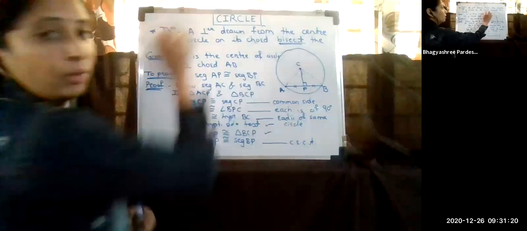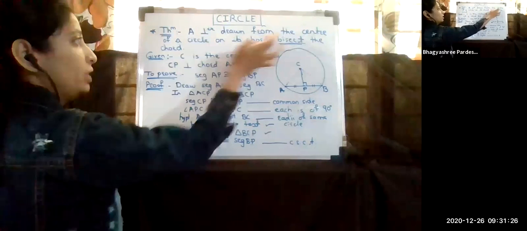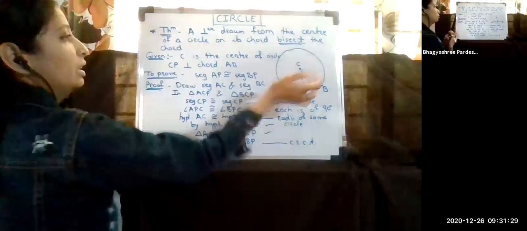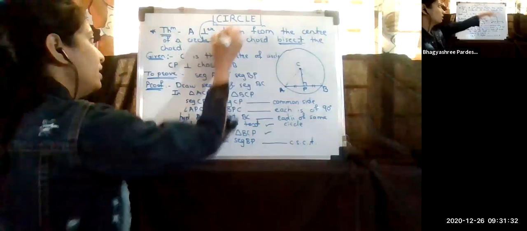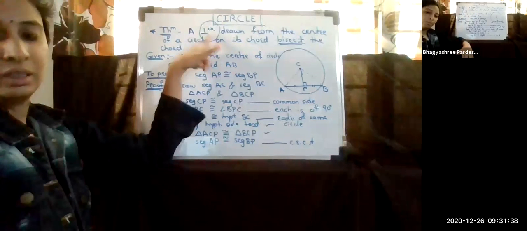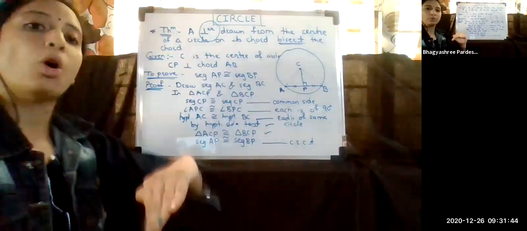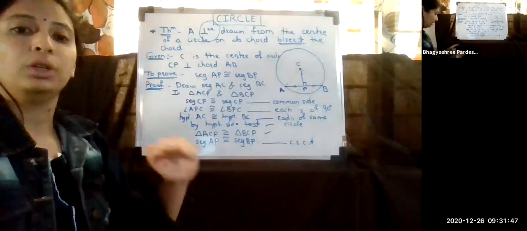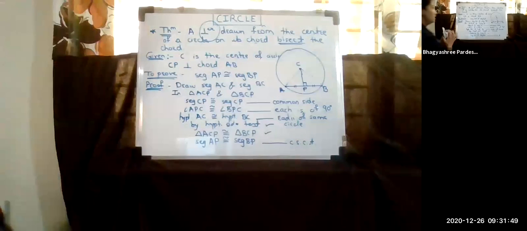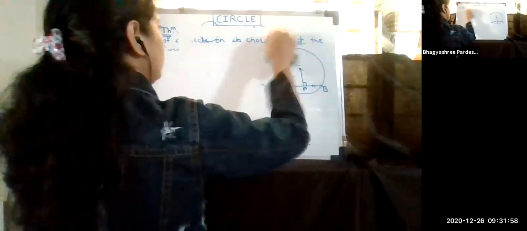Means in that theorem, the reverse thing was happening. Here a bisected chord is given. We are given a distance from the center, and we have to show that it is perpendicular. Means we are going from back to first, from back to top. That means we are doing the converse of that theorem. So that is called the converse here. So let me write that statement here. We're not going to prove that theorem because it's very easy. You will only have to prove that.